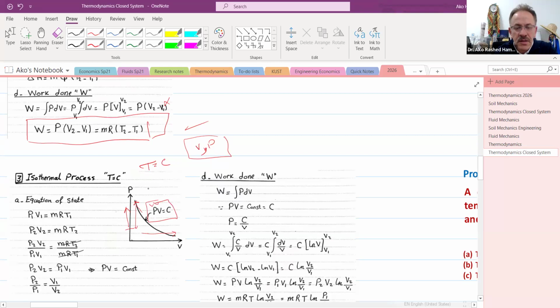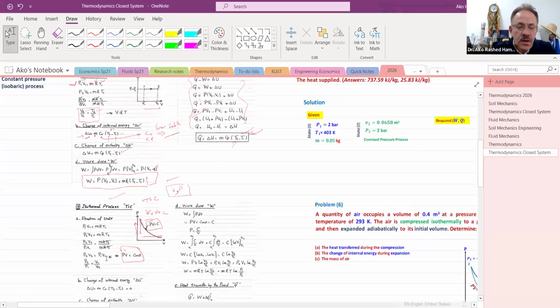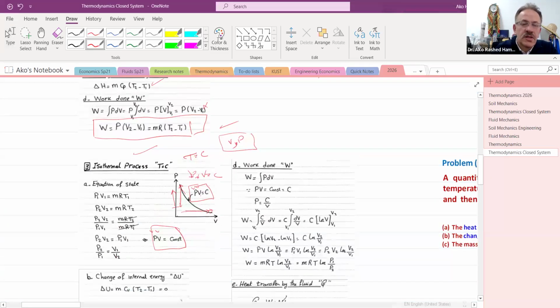The pressure times the volume stays constant. So when we increase the pressure, the volume should be less to stay constant. When we increase the volume, the pressure will be less. So PV will stay constant. Here's the description of the isothermal process.